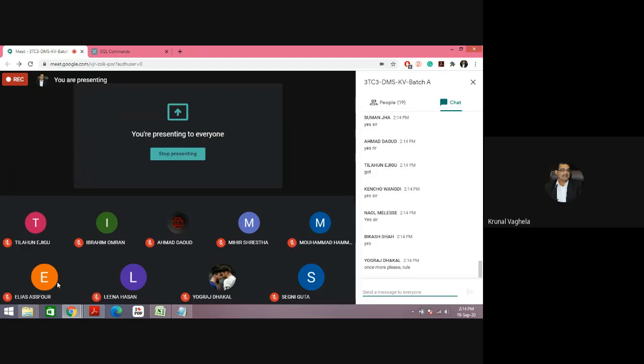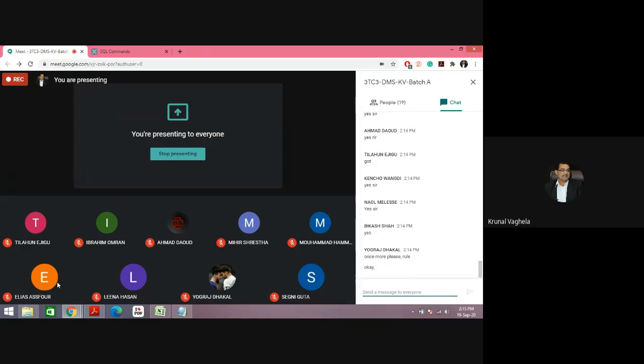Rule number 1: you cannot insert in the child table unless the entry is there in the parent table. Rule number 2: you cannot delete from the parent table unless the entry is gone from the child table. Rule number 3: it cannot be null.